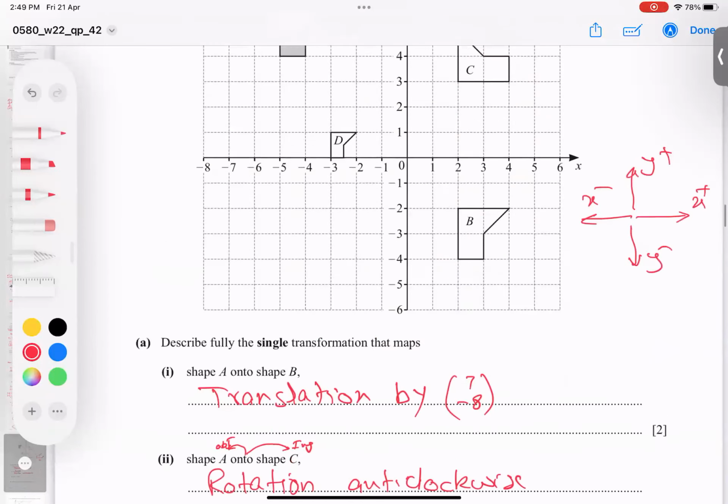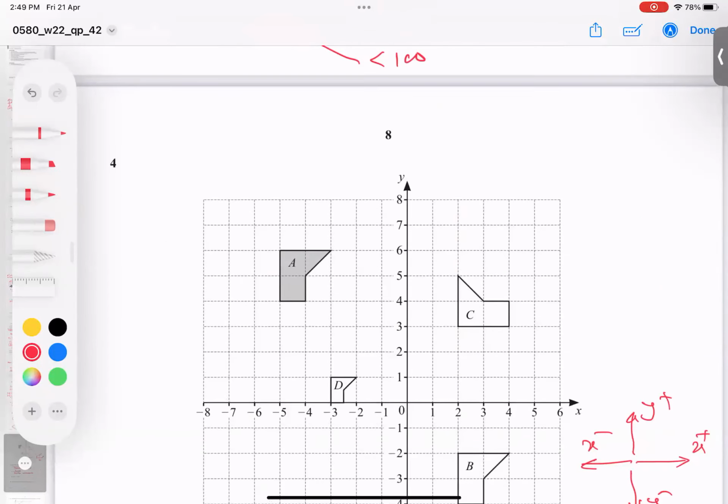Now the thing is, where is the center and what is the angle? We can use tracing paper, or you can count boxes. I can also check by drawing two perpendicular bisectors. You can watch my YouTube recordings, where you can easily find two techniques, one using tracing paper and one using a compass with the two perpendicular bisector concept.